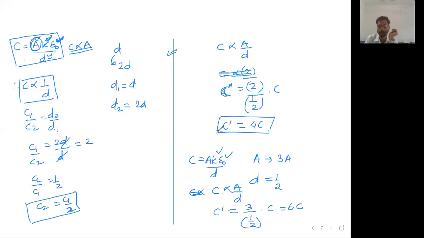Start making a list of formulae every day, because spending 10 to 15 minutes on that every day will not take much time, but you will remember all the formulae.